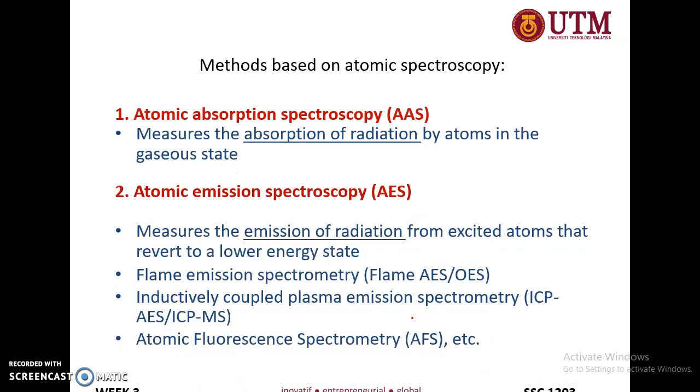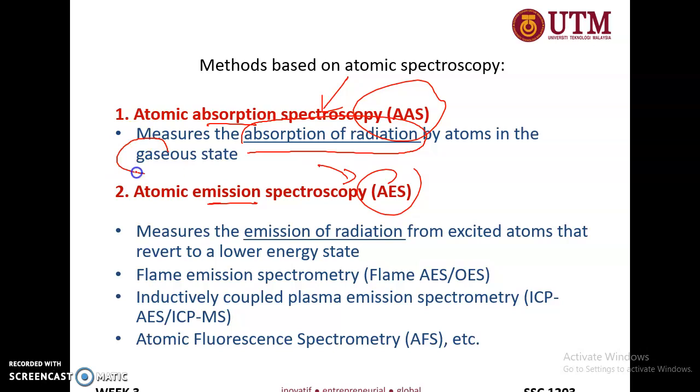So, methods based on atomic spectroscopy, we have AAS and AES. The difference is emission and absorption. But for this chapter 3, we will learn this one, and this one in chapter 4 and so on. Atomic absorption spectroscopy measures the absorption of radiation by atoms in the gaseous state. That is the biggest difference between UV-Visible and AAS.